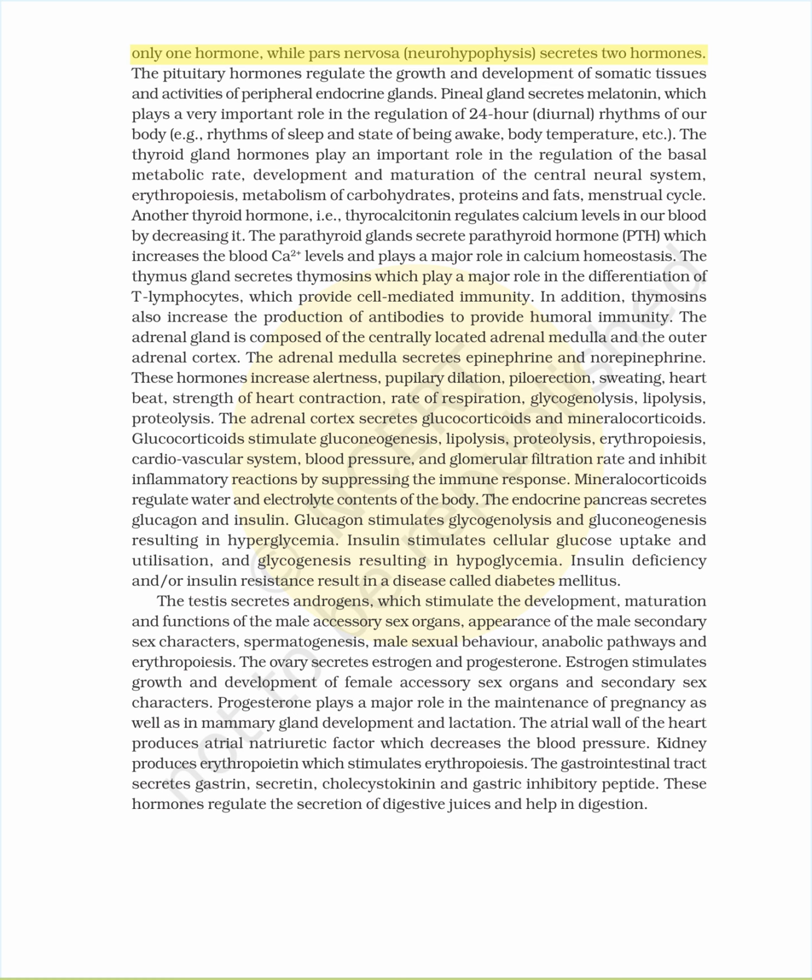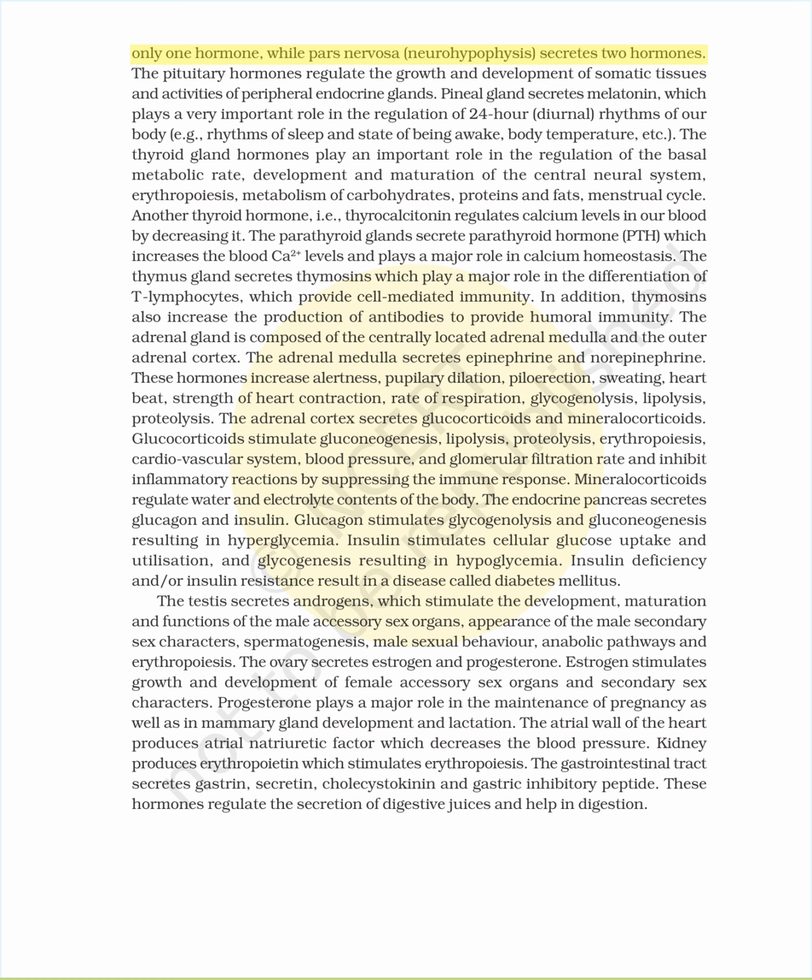The pituitary gland is divided into three major parts, which are called pars distalis, pars intermedia, and pars nervosa. Pars distalis produces six trophic hormones. Pars intermedia secretes only one hormone, while pars nervosa (neurohypophysis) secretes two hormones. The pituitary hormones regulate the growth and development of somatic tissues and activities of peripheral endocrine glands.